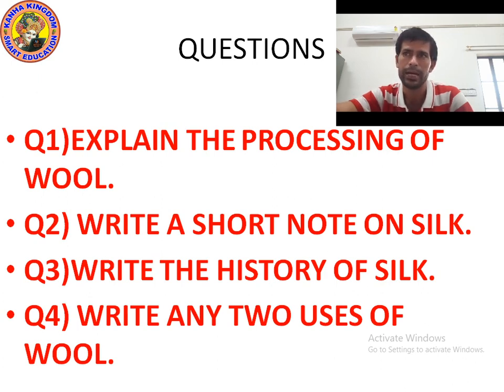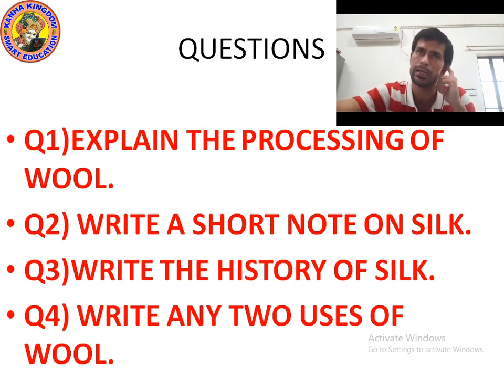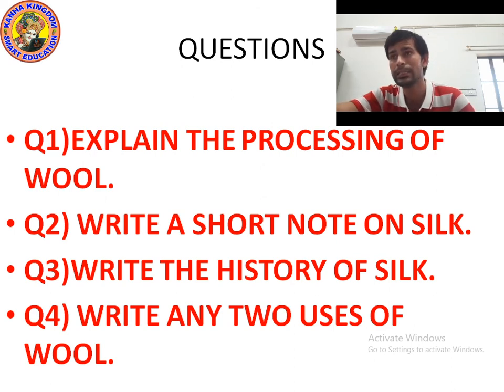Question number 3. Write the history of silk. Silk was discovered in China around 3500 BC. Silk became a prized possession because of its fine quality and luster. Prized possession means it has become the symbol of descent. Originally, it was used by the emperor. It was through trade that silk spread to other parts of the world. As per historians, silk was produced in India also. Proof of use of silk during the Indus Valley civilization has also been found.